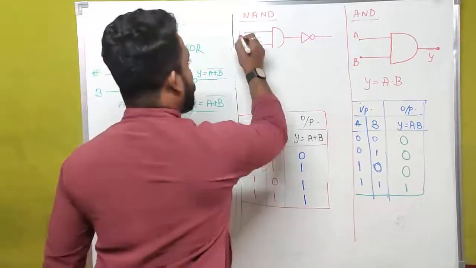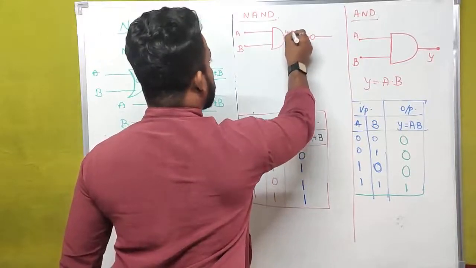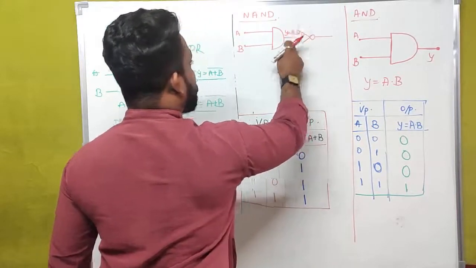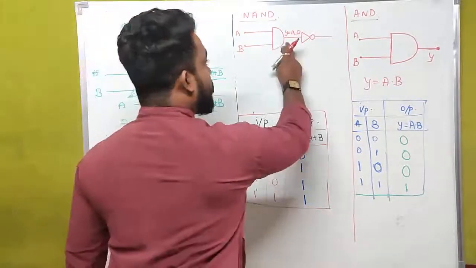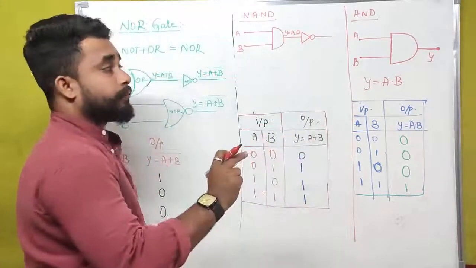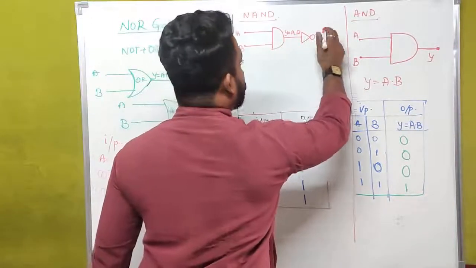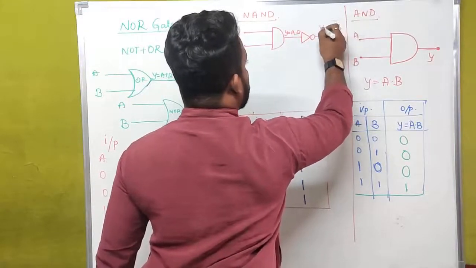Okay, here we have two inputs, that is A and B. Here, Y is equal to A dot B, that is the output in case of an AND gate, but here the output is the input for the NOT gate, and in terms of output of the NOT gate, Y is equal to A dot B whole bar.